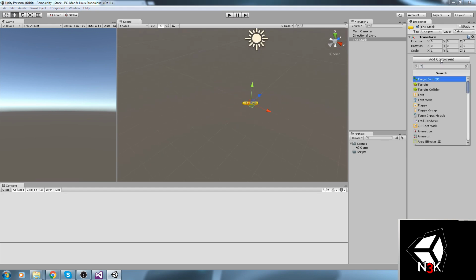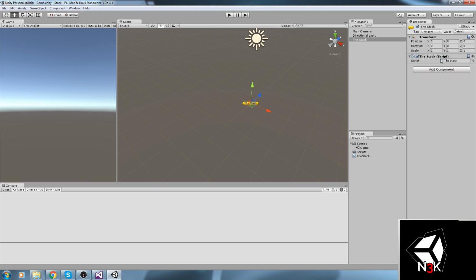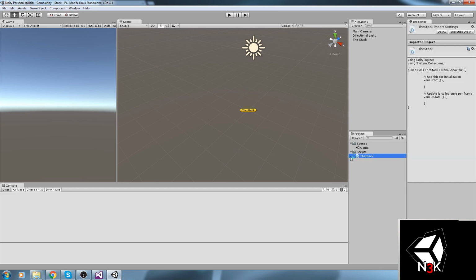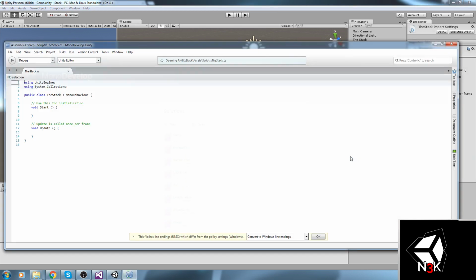So add component, the stack, or stack manager, but I feel like writing that down right now. So the stack. And if we go fast enough, we shouldn't have any other script, only this one, and that's not really considered nice coding, but I mean, we're trying to do this as fast as possible.